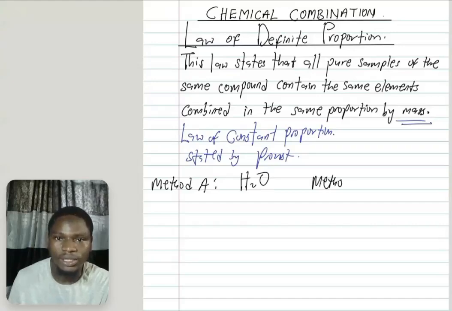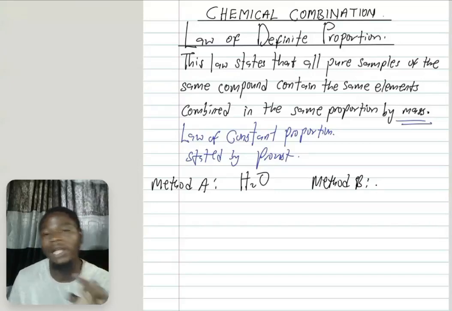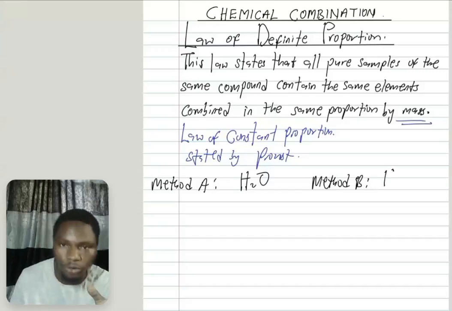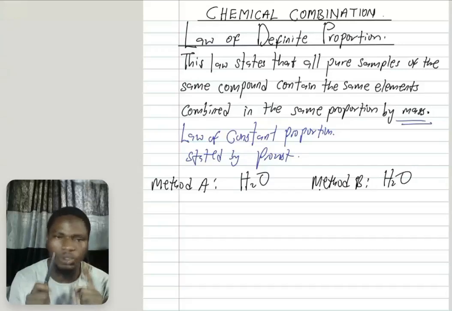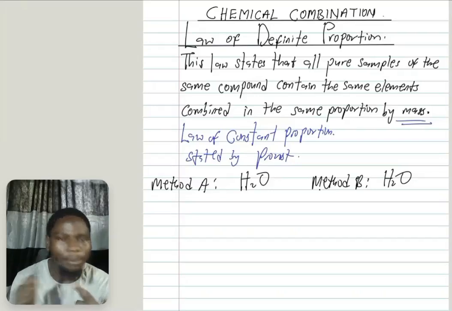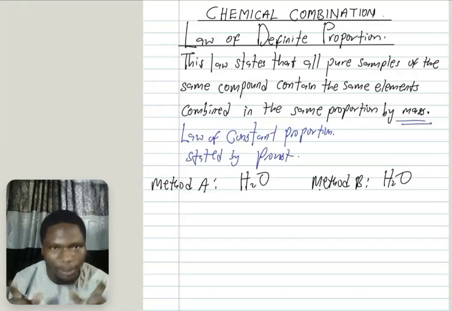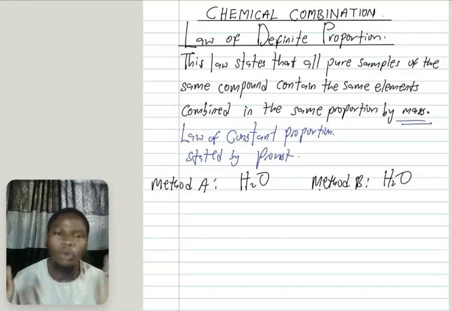Method B is another method that is used to produce water. Firstly, you can observe that no matter the method you use, if you are producing the same compound, that same compound will contain the same elements combined in the same proportion by mass.